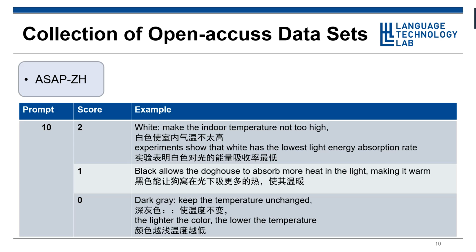Here is an example in the ASAP-ZH dataset, prompt 10, about which color should be used to paint the doghouse and why.